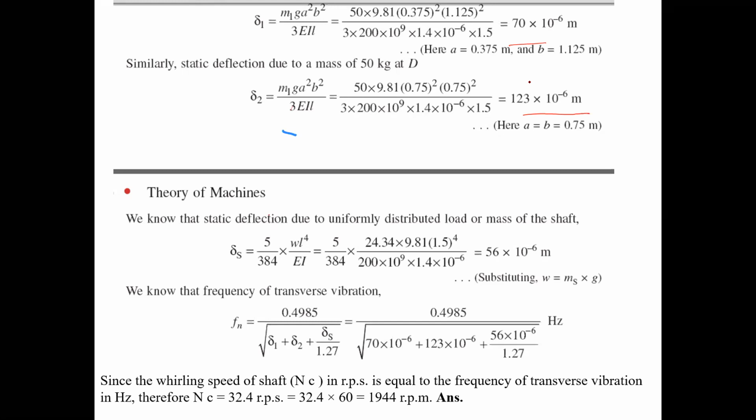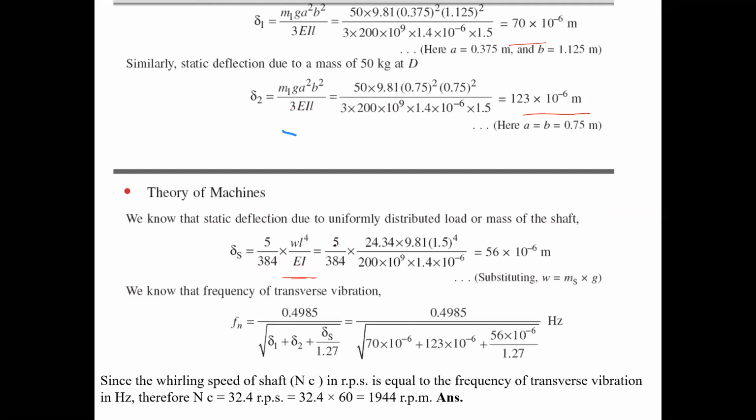Our beam is additionally carrying a UDL, because the mass of the shaft is also considered as a UDL. So the formula for the UDL load is 5 by 384 into WL power 4 by EI.